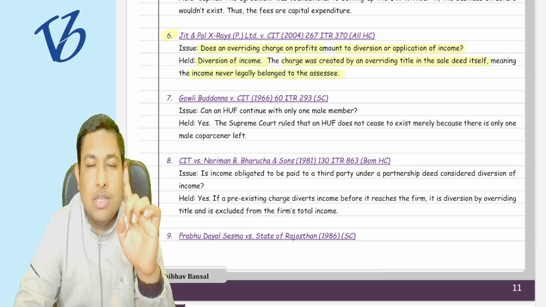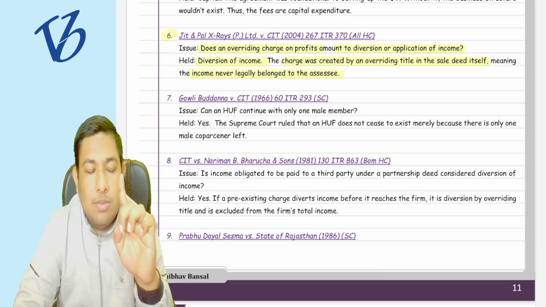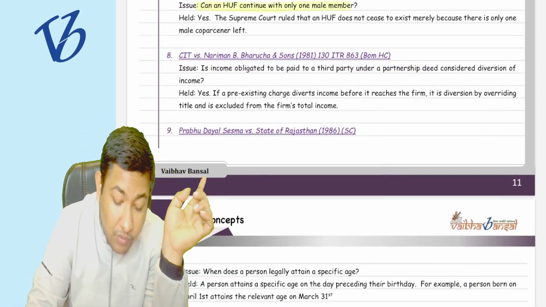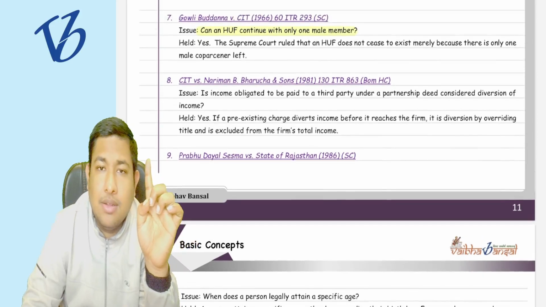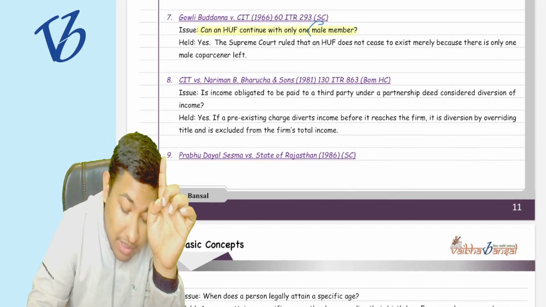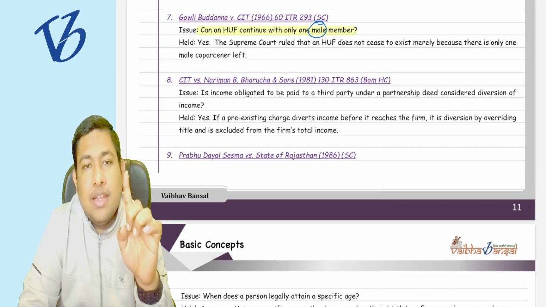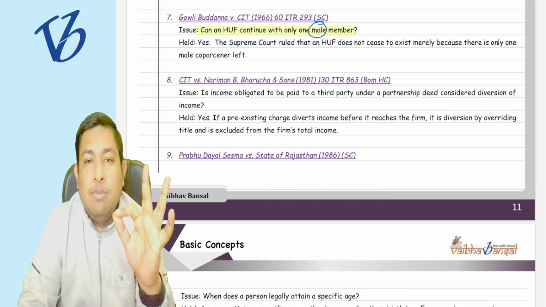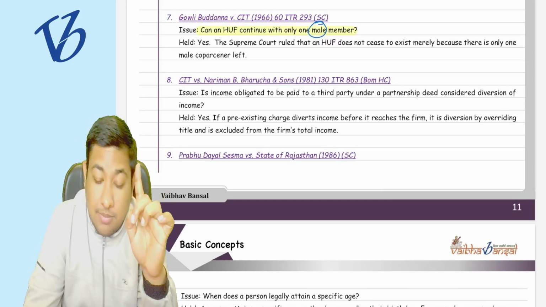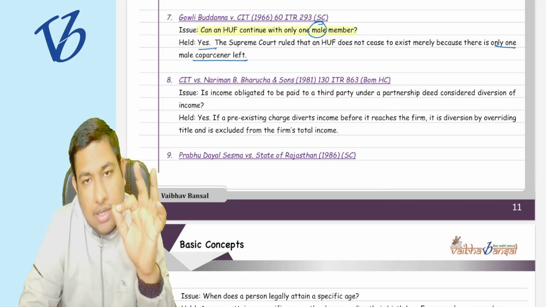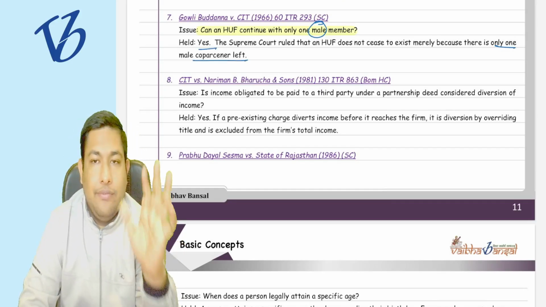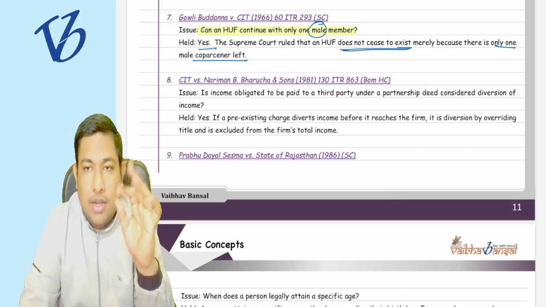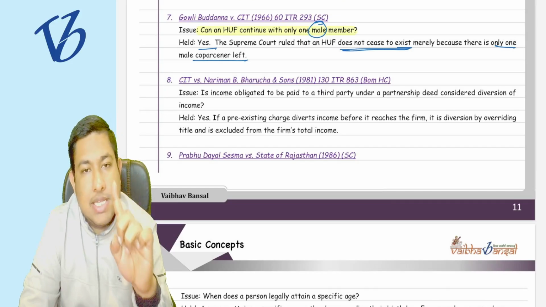It could be asked, and there is a question also on this particular case law, so it must be known to you. Now, can a HUF continue with only one male member? Yes, the Supreme Court says that a HUF can continue with only one male co-partner. If one co-partner male member is left, it is still a HUF. It does not cease to exist. It is valid if only one male co-partner is left.